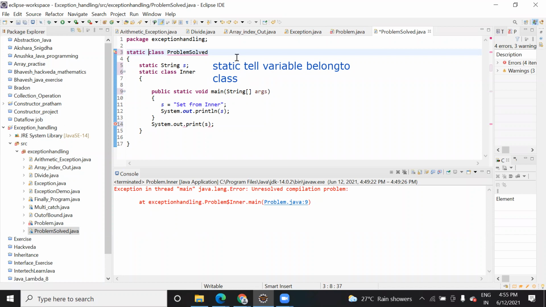When you create something static, it means that it belongs to that class itself, so there is no meaning in extending. If you extend it, it will not be accessible to that static class, because that class gets access to its own members only, not to the other members. Okay.